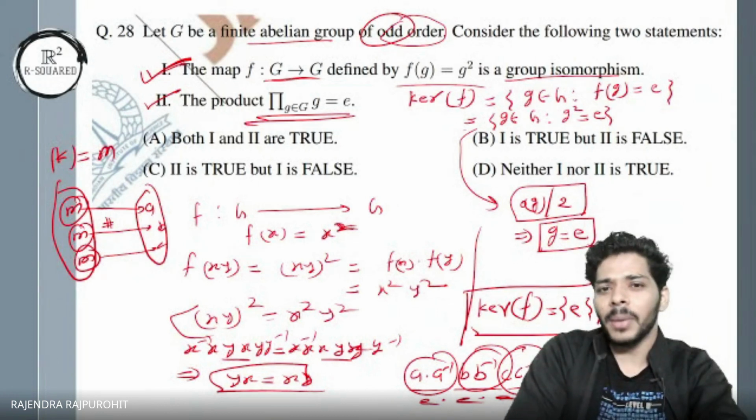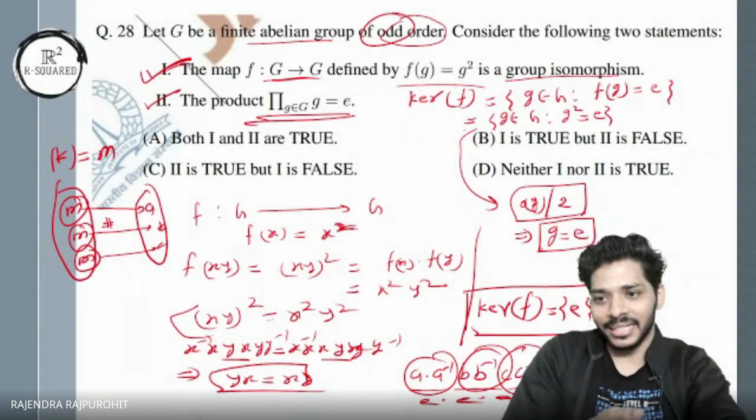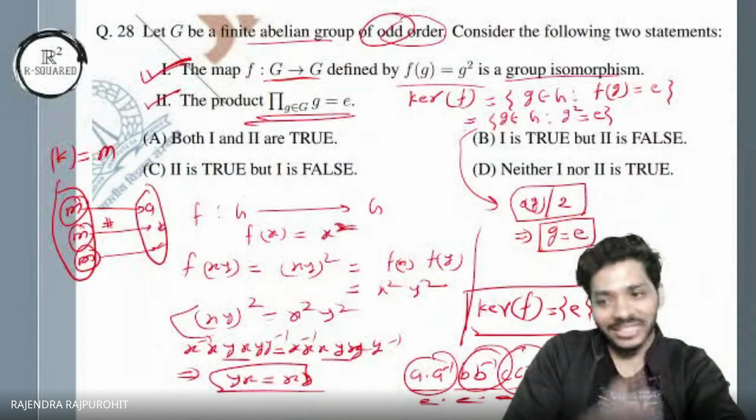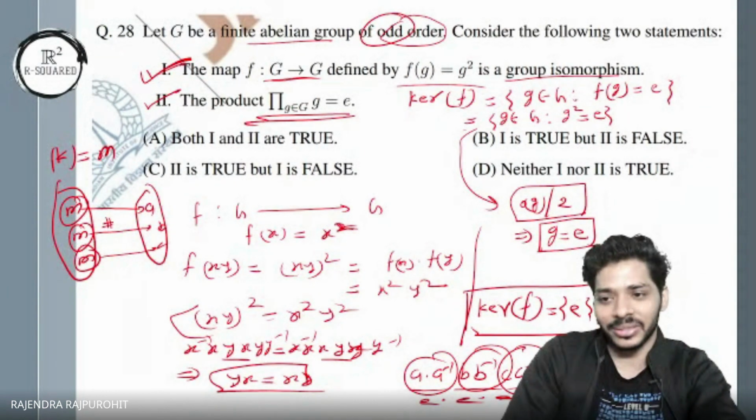And how about the group being abelian? Can we do that in non-abelian? In non-abelian, this expression doesn't make sense in the first place. Exactly. So the abelian property is also there, and the element of order 2 is not there. That is also a fact. So those two properties together are getting used here.